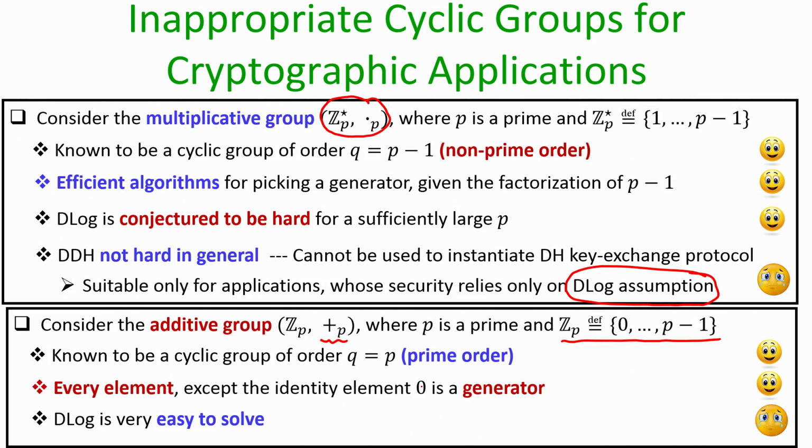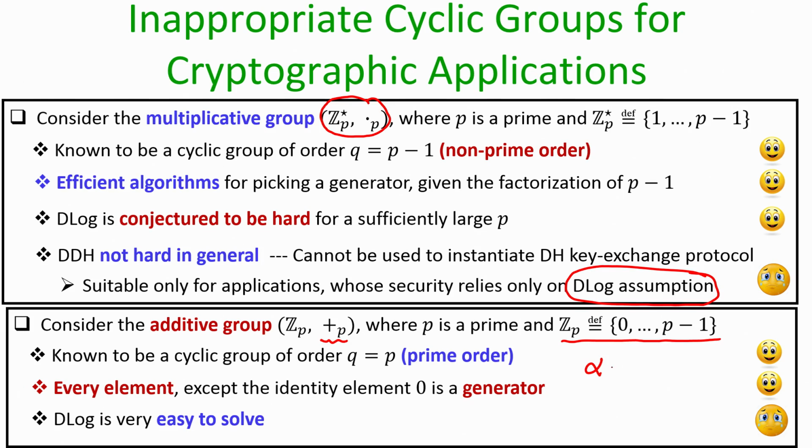However, the most unfortunate fact with respect to this group is that the D-log problem is very easy to solve in this group. In polynomial time, you can compute the D-log of any randomly chosen element from this set with probability 1. So, what exactly will be an instance of the D-log problem in this group?